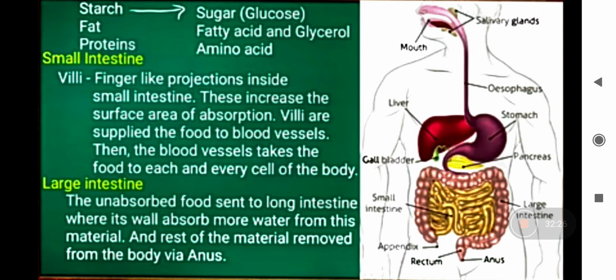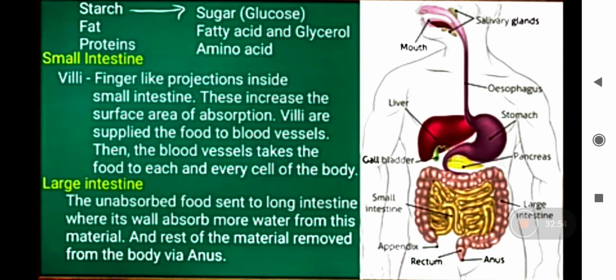It is smaller than the small intestine, and the undigested food goes into the large intestine. Some water and salts are also absorbed by the wall of large intestine, and after that the undigested food goes to the rectum. This is the last part, that is rectum. And after that the undigested food is expelled out through anus.